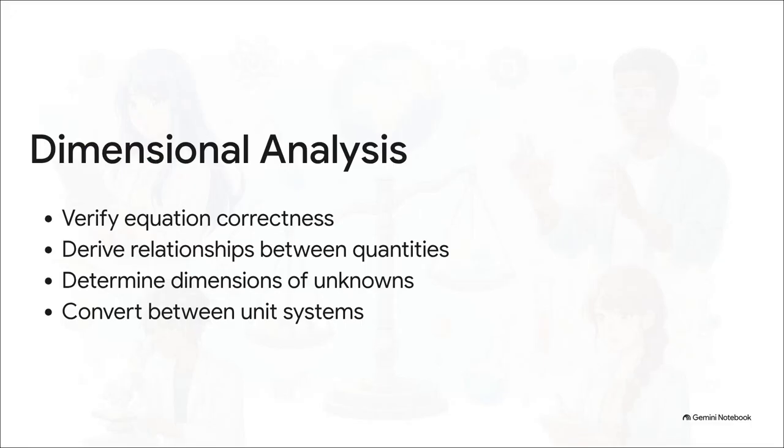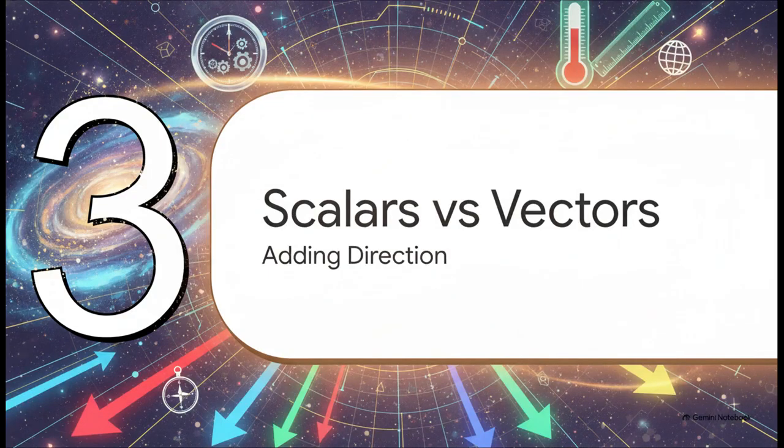So the crucial takeaway here is that this dimensional analysis acts as a built-in spell checker for scientific reality. We use it to verify the absolute correctness of equations. Think about it. If the dimensions on the left side of your equal sign don't perfectly match the dimensions on the right side, you immediately know your math is wrong before you've even plugged in a single number. No way around it. It also lets us easily convert units and figure out relationships between completely unknown quantities. It's a real game changer. Up next, Section 3, scalars versus vectors, adding direction.